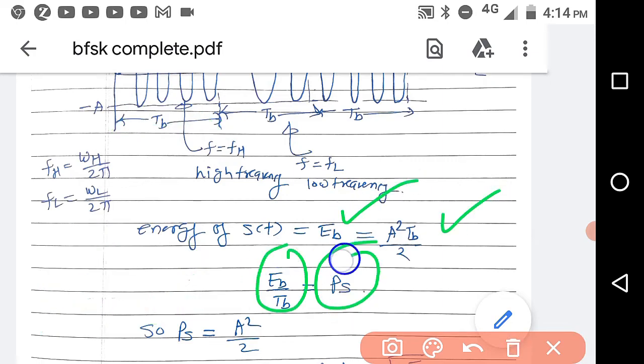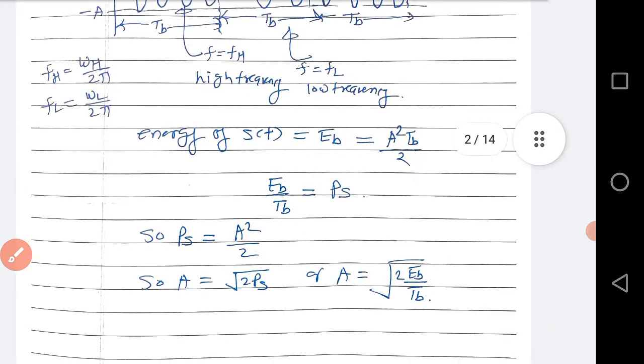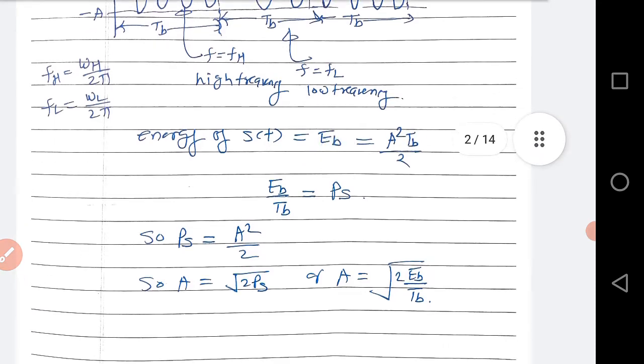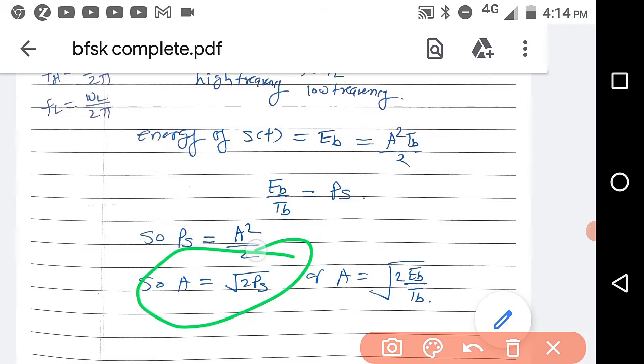Eb by Tb is Ps, so Ps is equal to A square by 2. So A is equal to root 2 Ps, or A is equal to root 2 Eb by Tb.